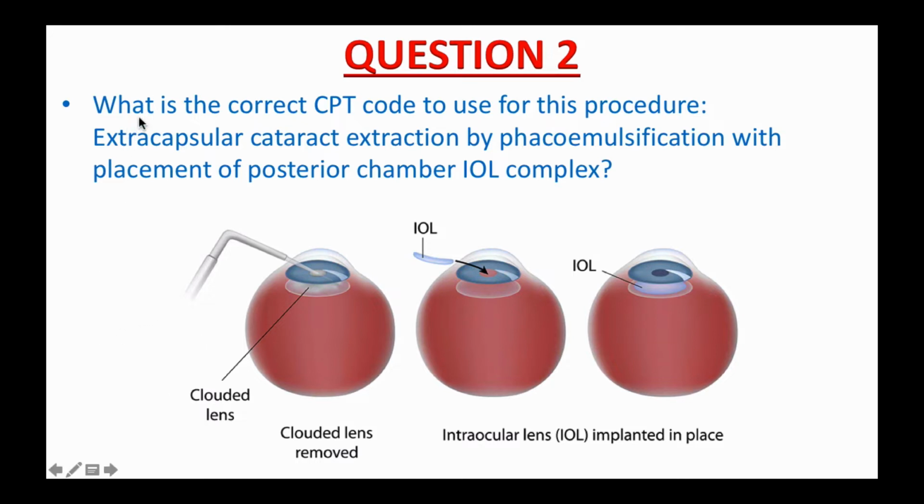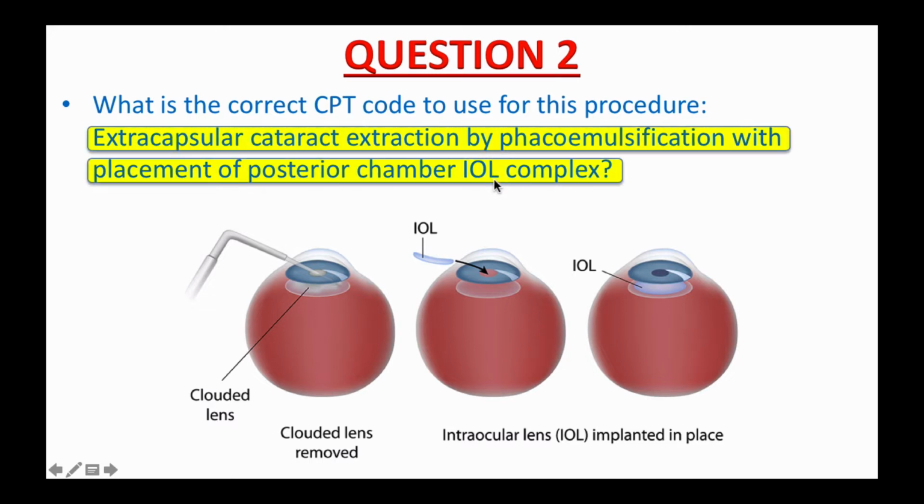Question number 2. What is the correct CPT code to use for this procedure? Extracapsular cataract extraction by phacoemulsification with placement of posterior chamber intraocular lens, complex. The purpose of your lens is to refract light rays that come into the eye to help you see. Your own lens should be clear, but with a cataract, it is cloudy. Having a cataract can be like looking through a foggy or dirty windshield. Things may look blurry, hazy, or less colorful.